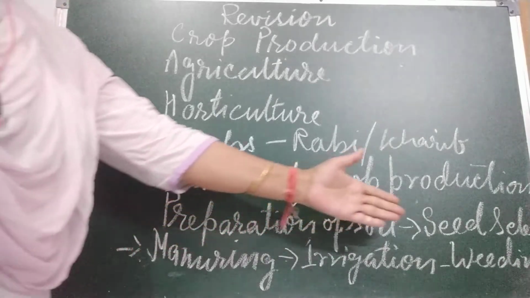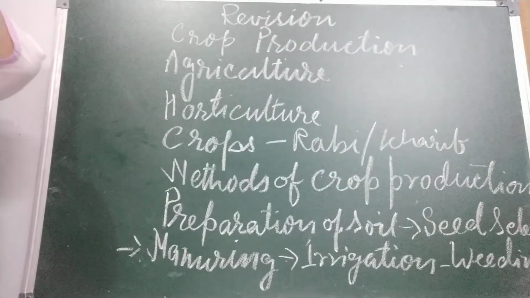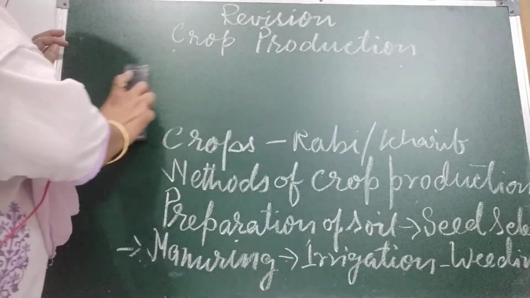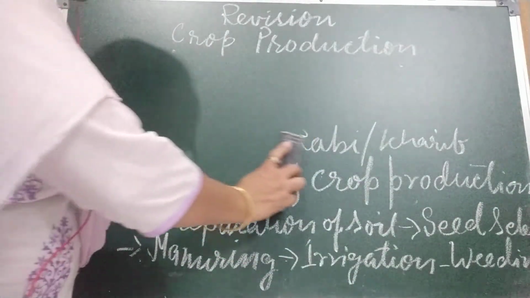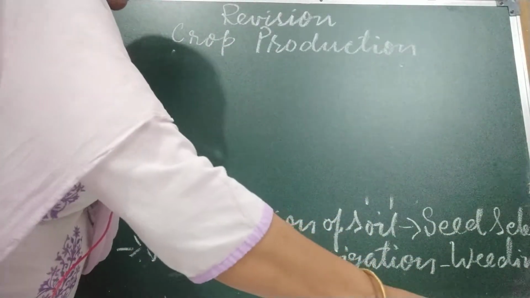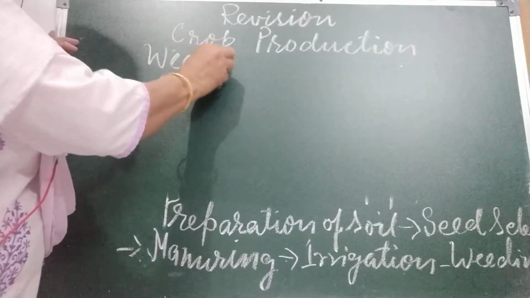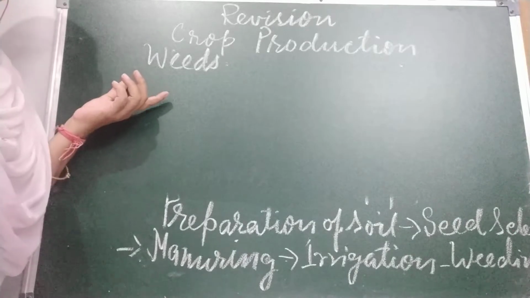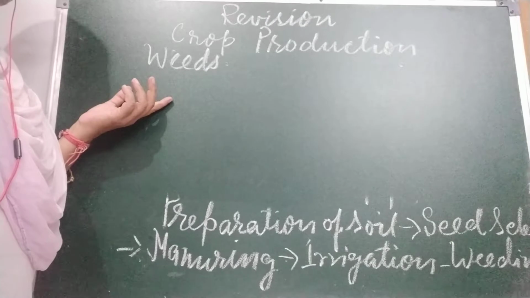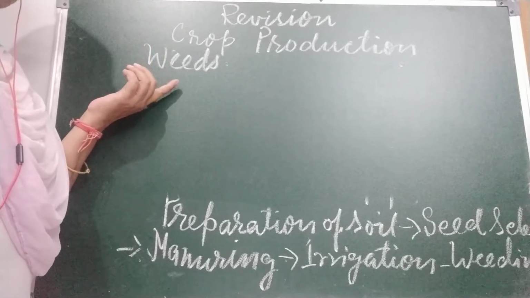Now, next is weeding. Okay, first, what are weeds? Weeds are unwanted plants like amaranthus, chenopodium, wild oat grass. These are unwanted plants and we call them weeds. Weeds can be removed from the field in two ways. Removing weeds from the field is called weeding.